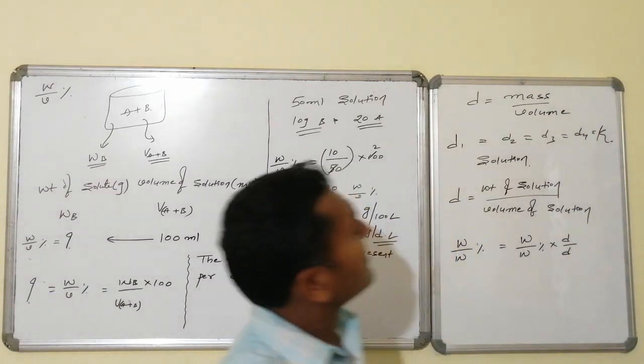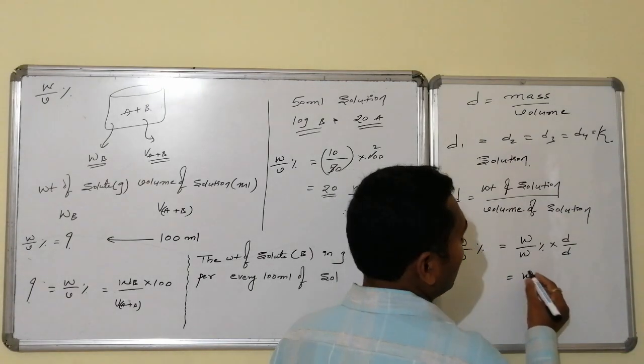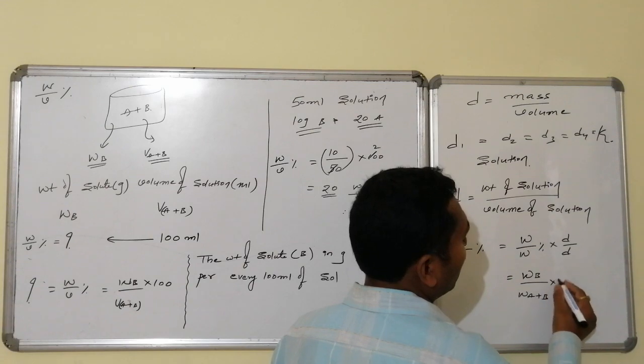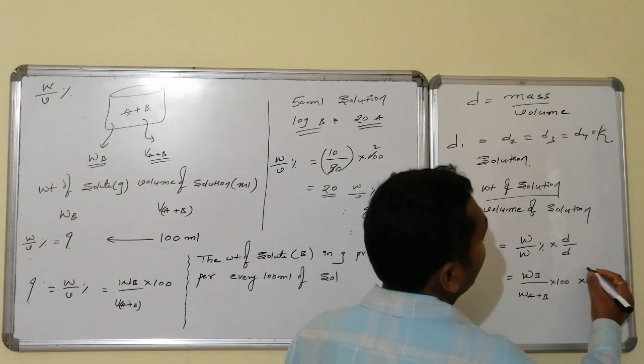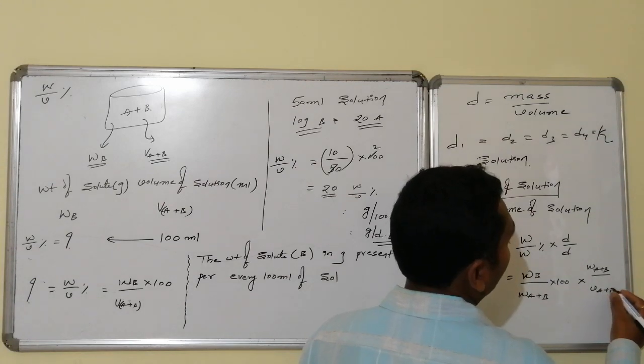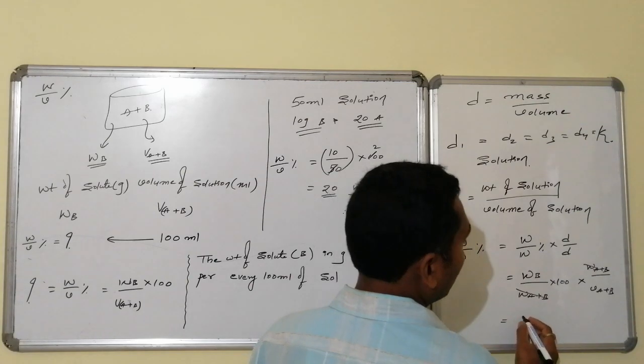What is density once again? Weight of solution by volume of solution. So therefore, this is weight B divided by weight of A plus B, into 100, into what? Weight of A plus B by volume of A plus B. These two get cancelled and this will become equal to what here?